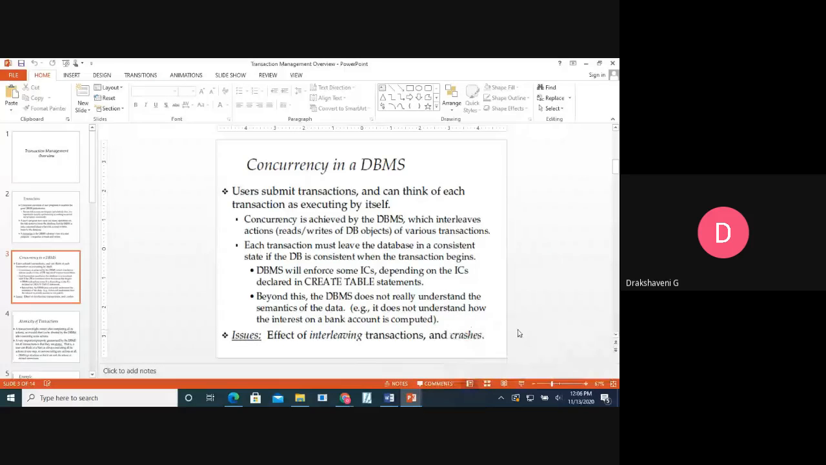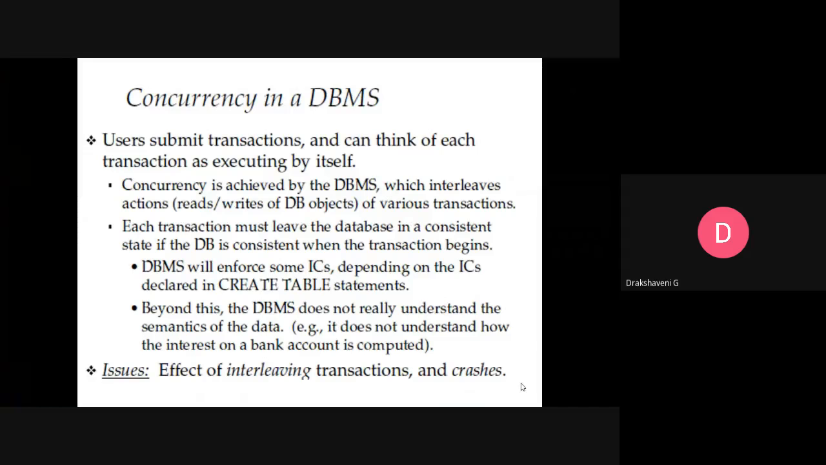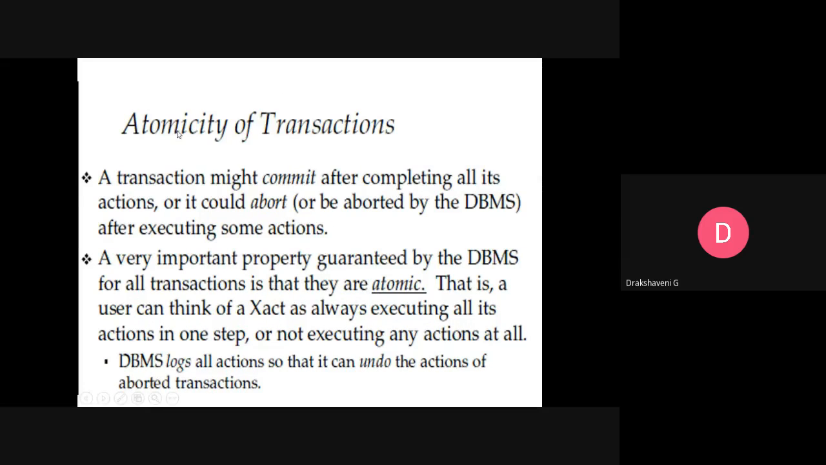So that is one problem we see, the effect of interleaving transactions and crashes. Next we have something called atomicity of transactions. A transaction might commit after completing all its actions, or it could abort, or be aborted by the DBMS after executing some actions. A very important property guaranteed by the DBMS for all transactions is that they are atomic.